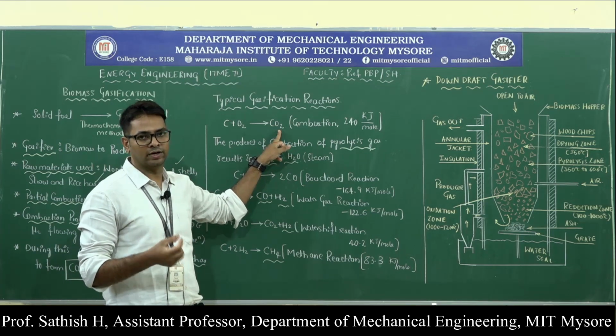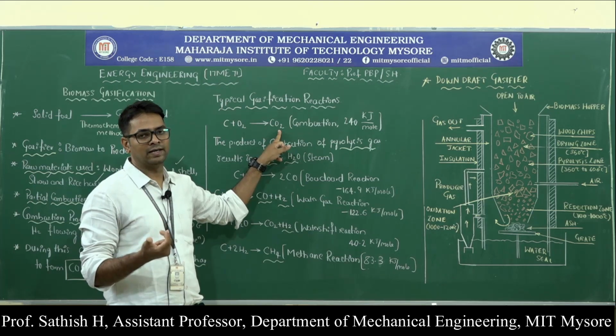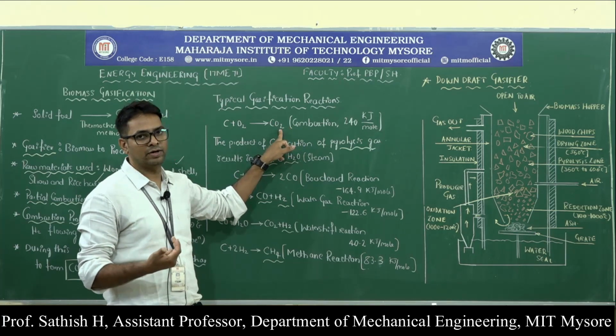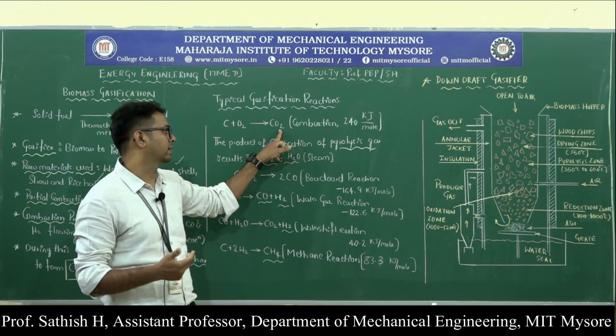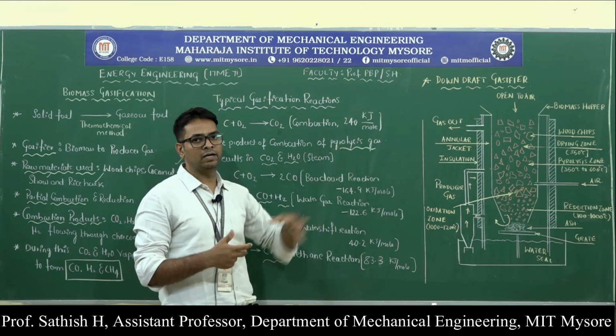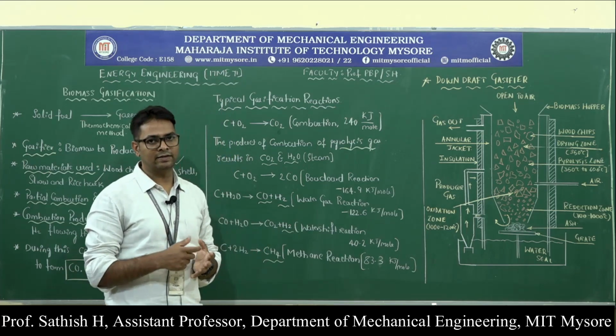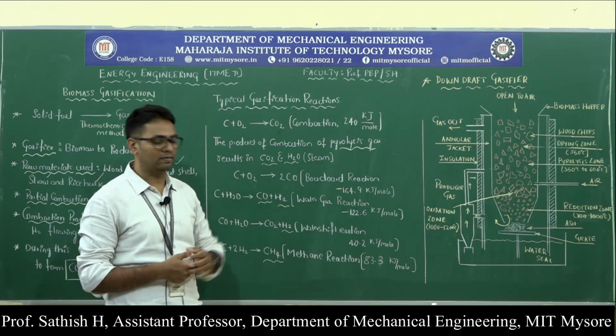If you take wood, it contains carbon, and when it is burning, it uses the oxygen in the atmosphere to produce carbon dioxide, which is released as a byproduct. When you burn this wood, you get heat energy, that means a certain quantity of heat is released in the combustion process.